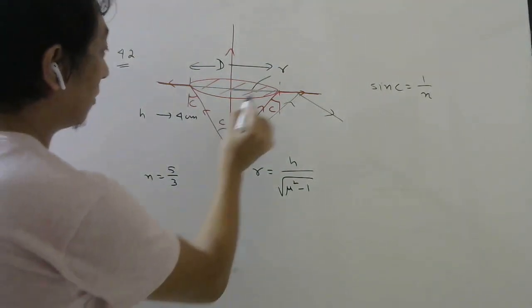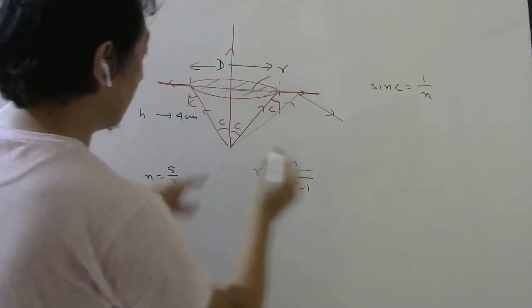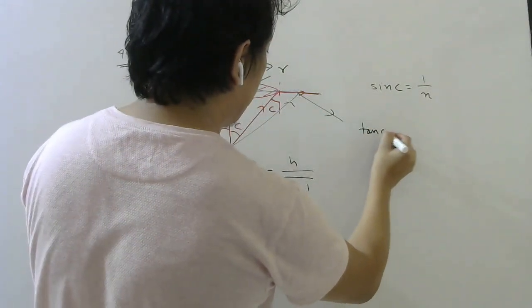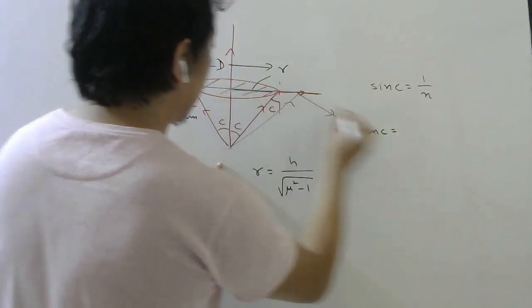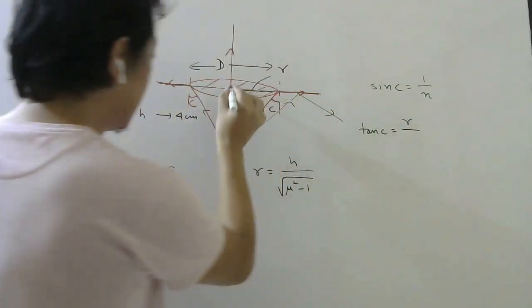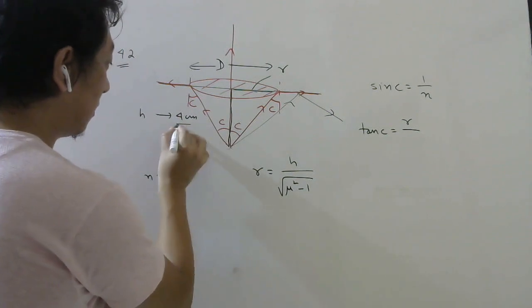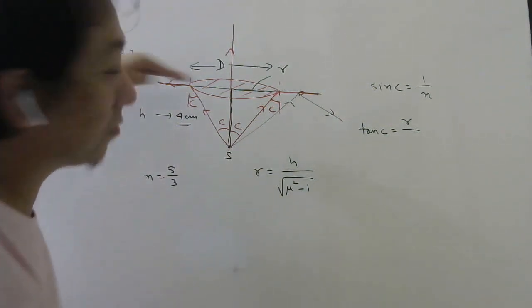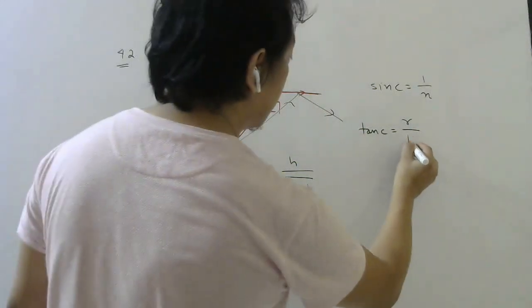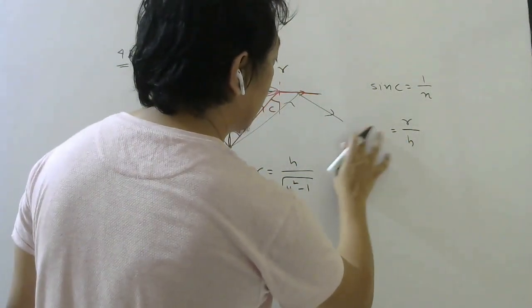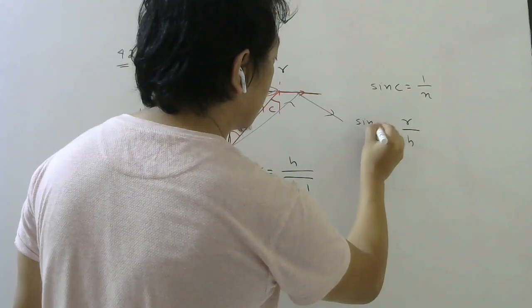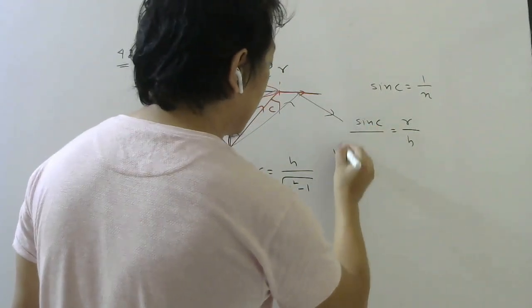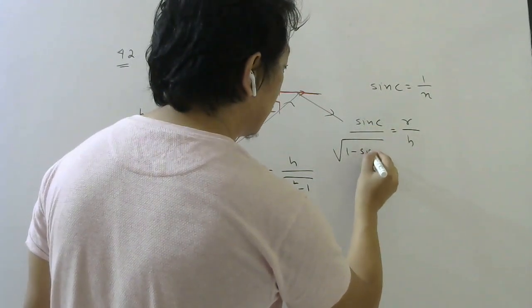Now, in this triangle, tan C will be equal to opposite side R, adjacent side is the distance of the source from the surface, which is h. Now tan C I can write sin C by cos C. Cos C I can write root over 1 minus sin square C.